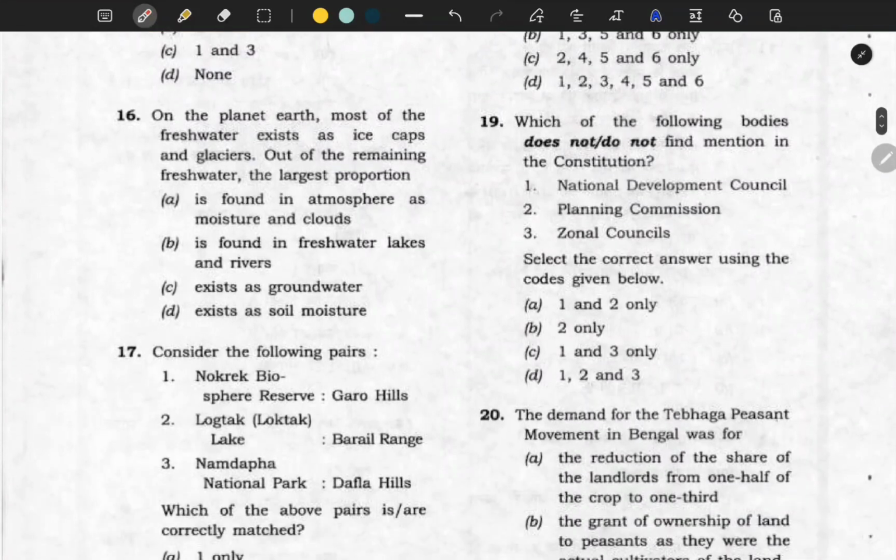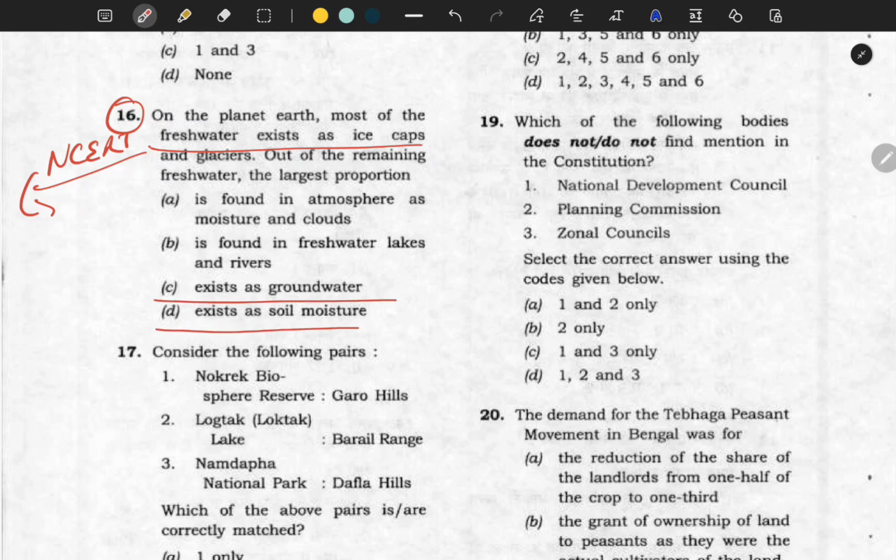So 16th question. On planet Earth, most of the fresh water exists in ice caps. So this is a question from NCERT. And many times they repeated this question also. Out of the remaining proportion, the largest proportion is found in atmosphere as moisture and clouds, in freshwater lakes and rivers, as groundwater, or as soil moisture.